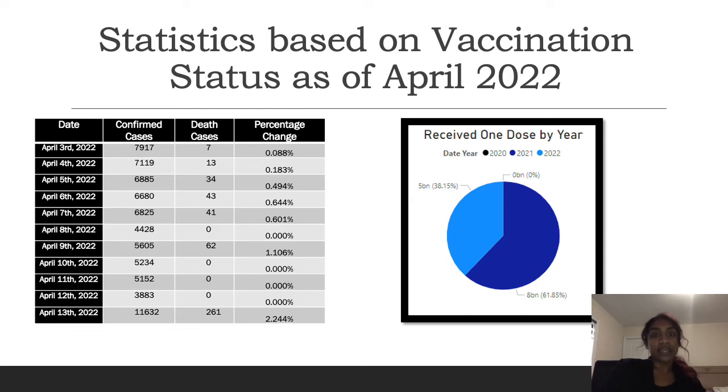We can see that many people have received their first doses. In 2021, 61.85% received their first dose, and people are continuing to receive their second dose, as 38.15% of people have received their second dose in 2022.